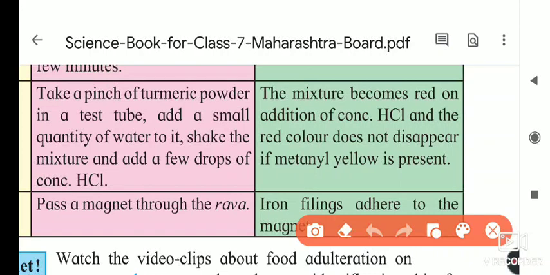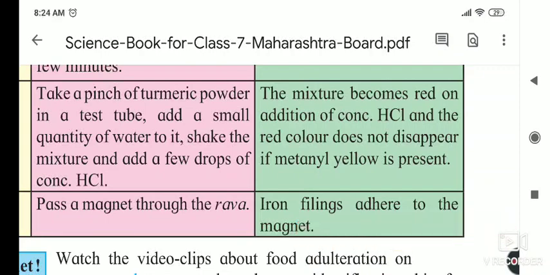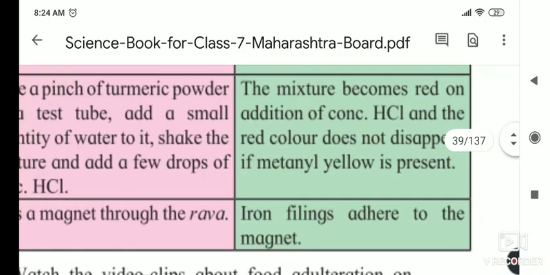As you know, in a base, turmeric powder turns red. I told you about the experiment: sometimes turmeric falls on clothes, and when we put soap on it, it turns red. Even today, if you take a little turmeric powder and add washing soda to it, you will see that it turns red. So here the mixture becomes red on adding concentrated HCl, and if the red color does not appear, methanol yellow is present inside it. This is the test we have to do in the lab.